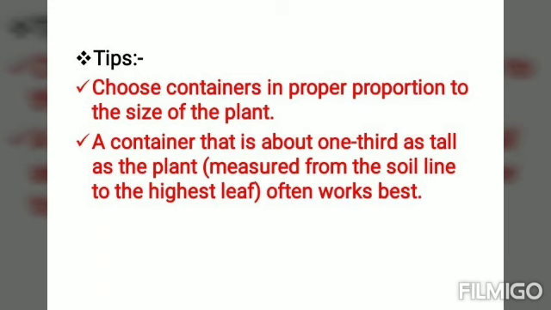But one important point is that there should be a hole in it so that there is drainage. It can drain properly. If there is too much irrigation, because of the hole the water will come out. Like this, the moisture will remain, and your roots won't rot. It won't be bad.